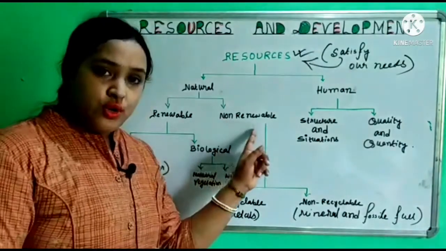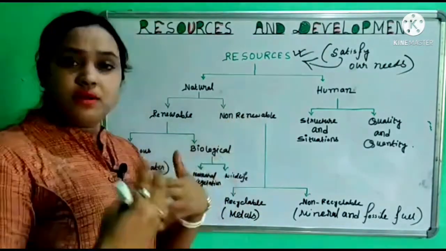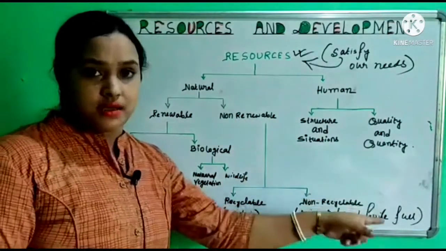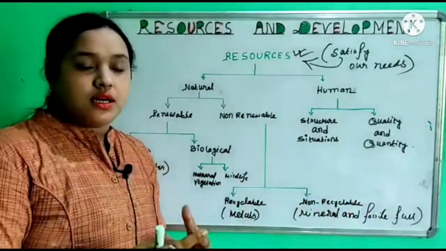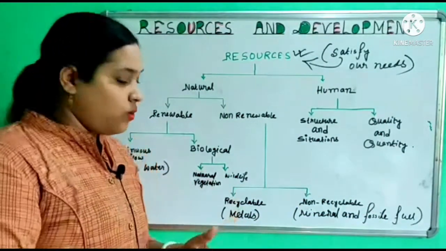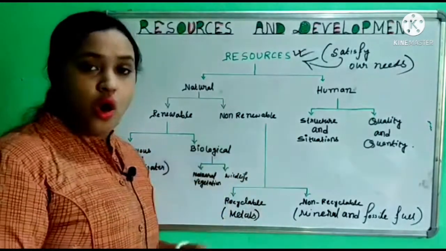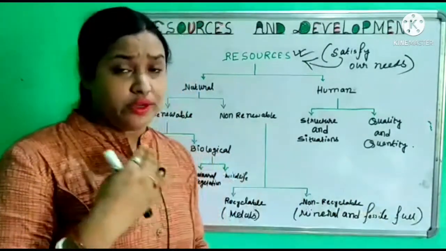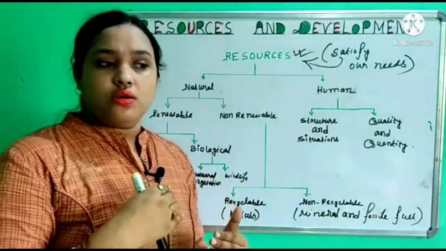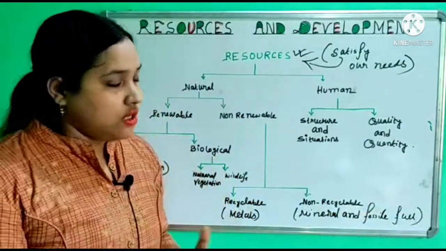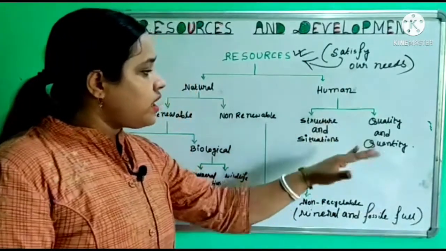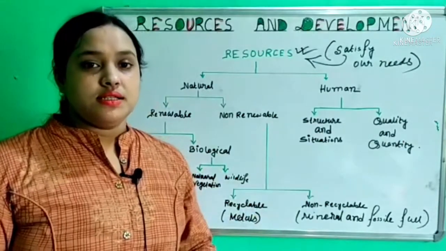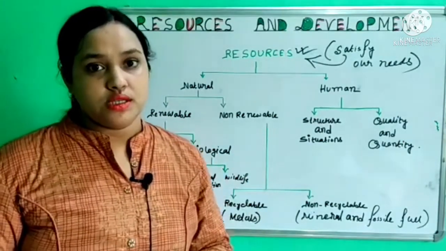Now we talk about non-renewable resources. Non-renewable means not reproducible. In non-renewable resources we find recyclable and non-recyclable. Recyclable means some metals can be recycled, so these also come in the non-renewable category. Non-recyclable resources means minerals and fossil fuels, which take millions of years to form. Now we talk about humans. Humans are categorized by structure and situation, and quality and quantity. So this is a simple classification of resources.